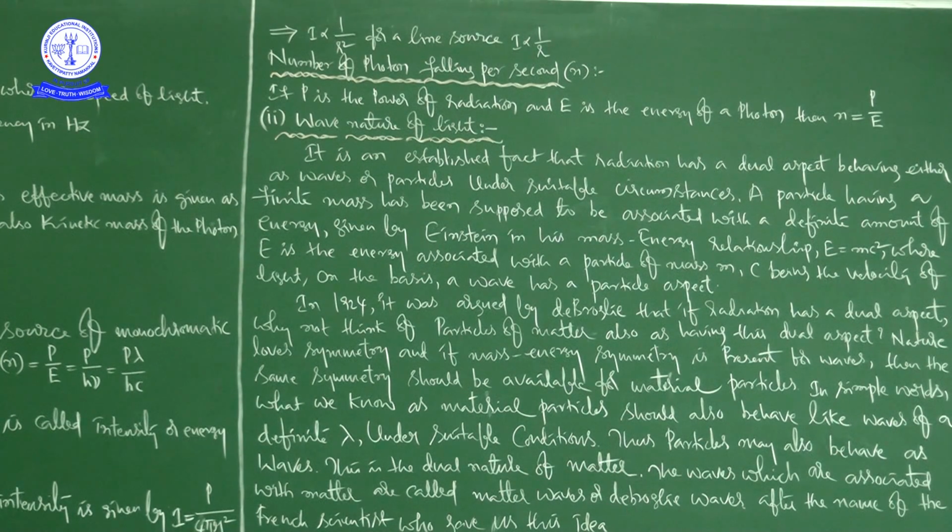So dual nature of matter means what? Matter also has, along with its particle nature, a wave nature. Thus particles may also behave as waves.